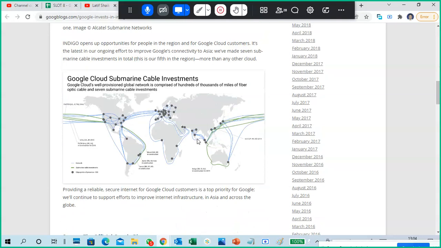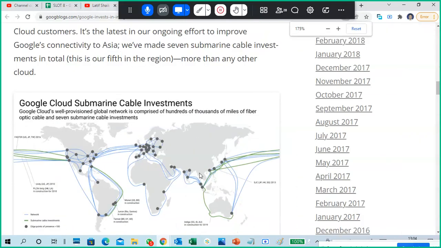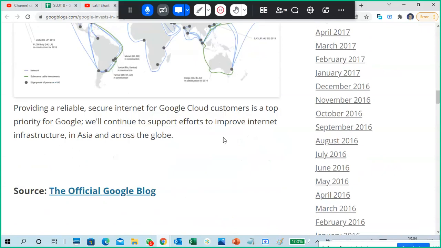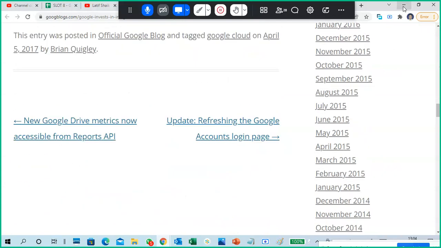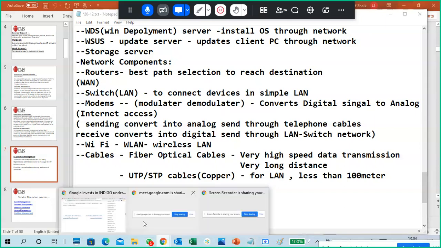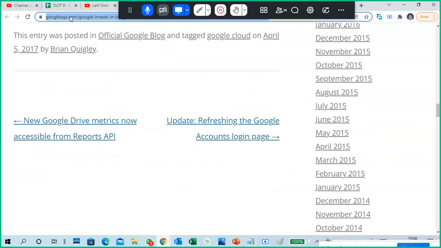See, here it is. So the main cities in India are connected, and also connected to outside like this. That is how fiber optic cables are connected for very long distance communication. Next, normal cables, UTP and STP cables. I will show that picture also.